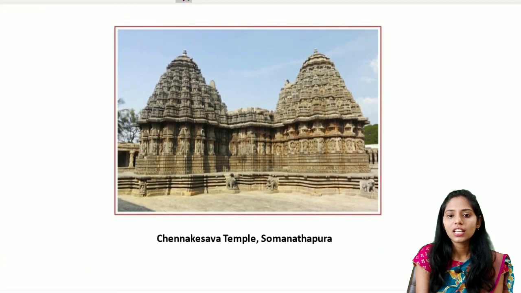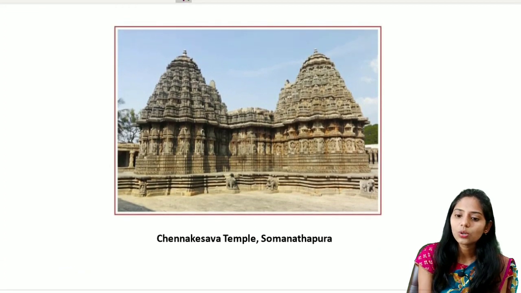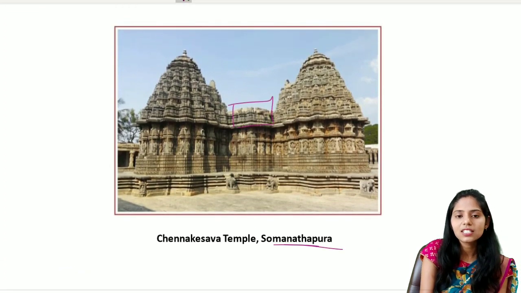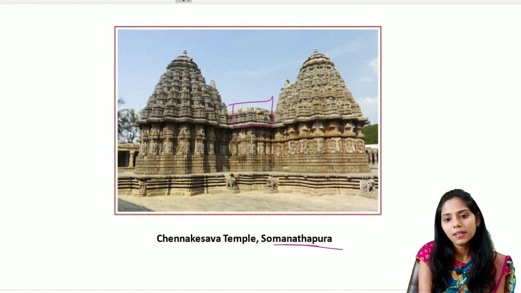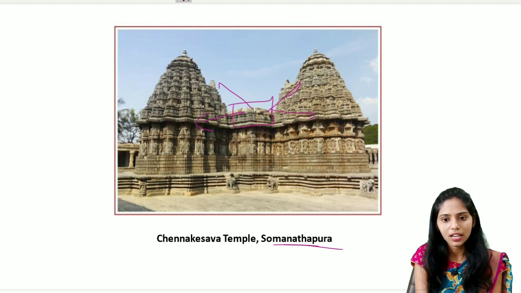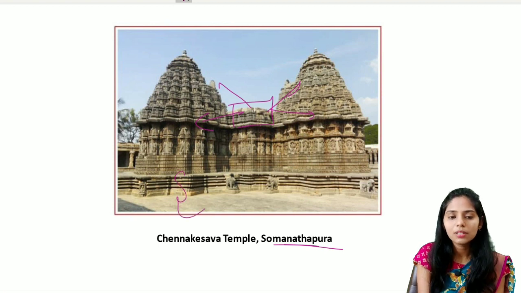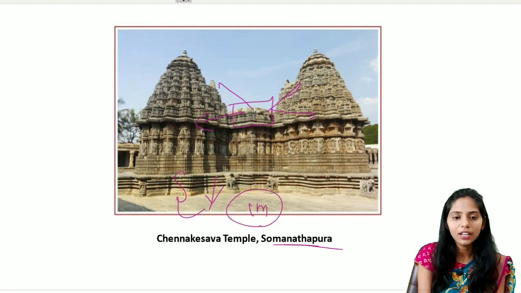And this is the Chennakeshava temple, located at Somanathapura. Here we see a central pillared hall, and they are connected with the subsidiary shrines in the shape of a star. And here we have the raised platform called Jagati, and this Jagati is normally 1 meter high.